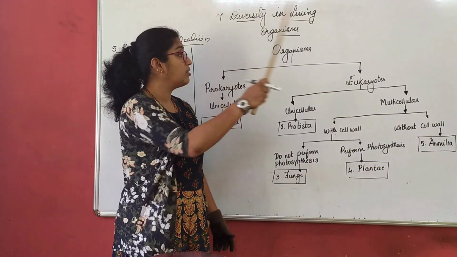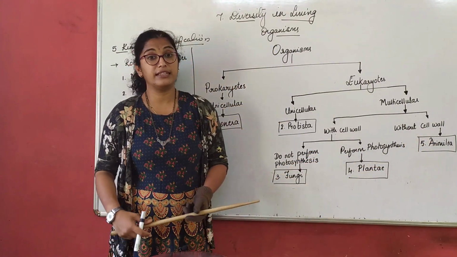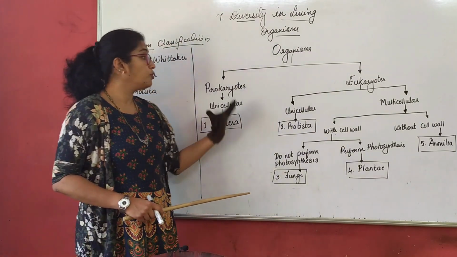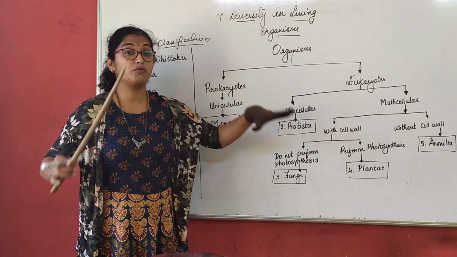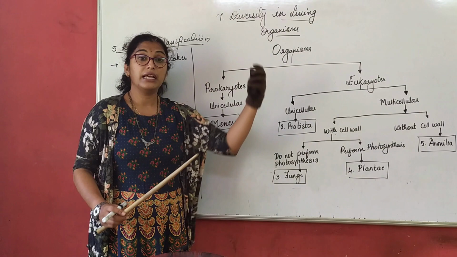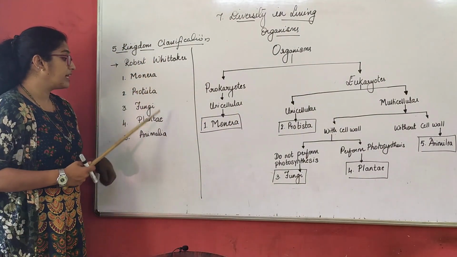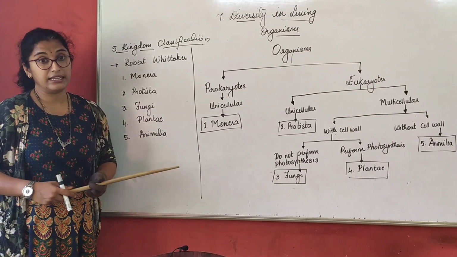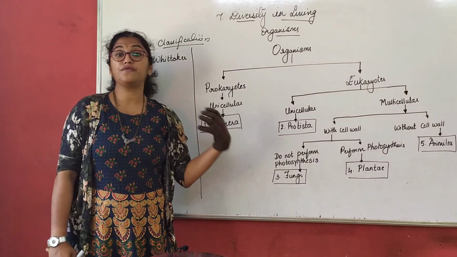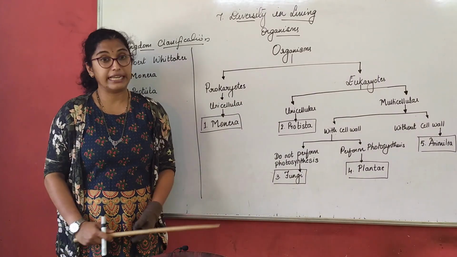So this is how the classification of organisms is done. Based on prokaryotes and eukaryotes, he broadly divided them, and the 5 kingdom classification is Monera, Protista, Fungi, Plantae and Animalia. We will be studying each of these kingdoms in detail from our next class.